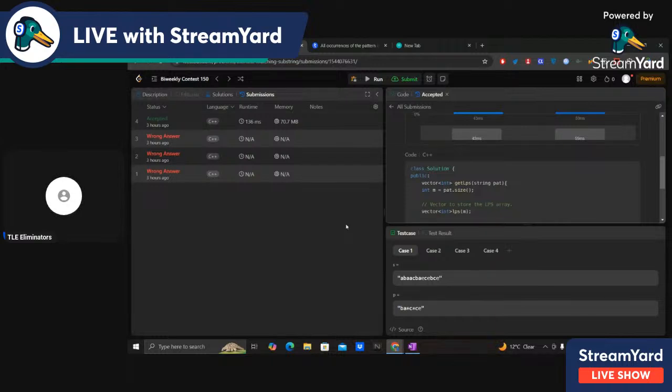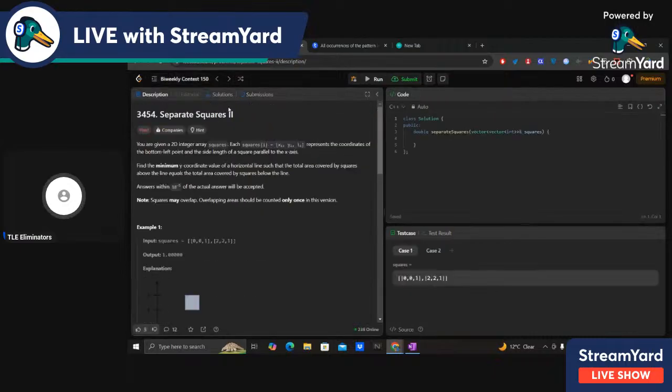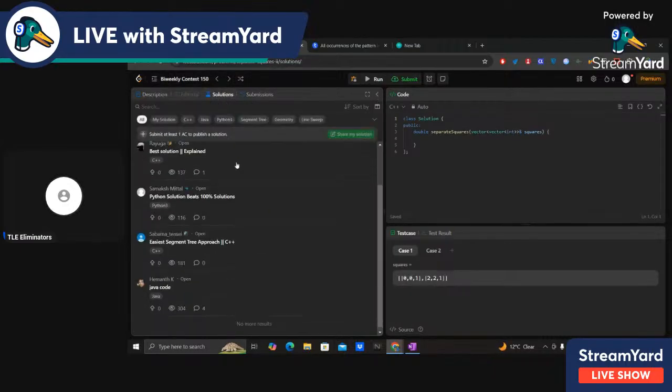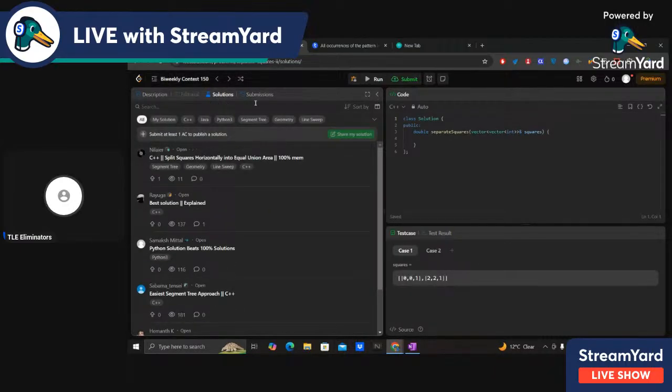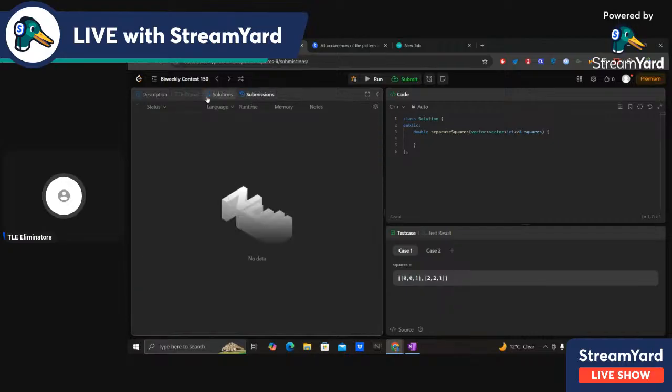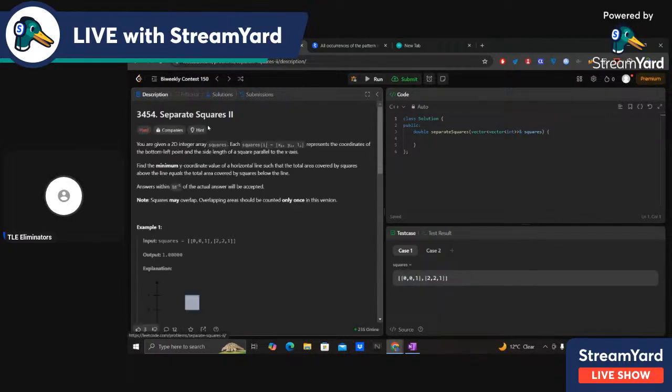So anyone else has a problem in the code or something? What about question 3? Actually, I was not able to solve it currently, so I can't discuss that. Maybe you can look at the solution, the editorial or something. But it is pretty tough. The third problem is actually very tough.